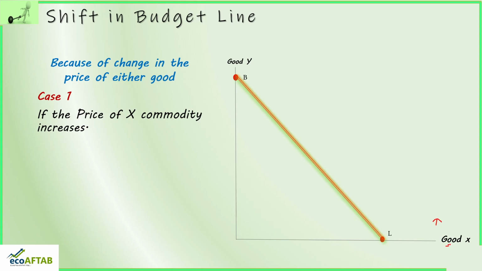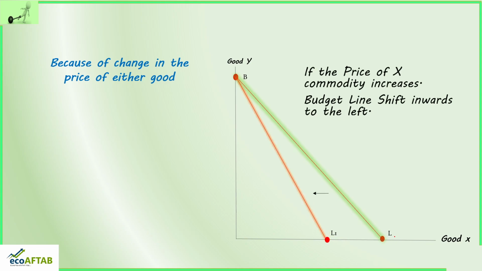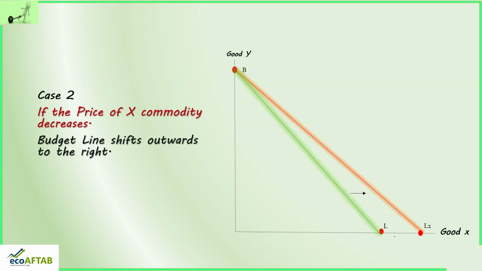Good X has become costly and we don't have enough income to buy it. So automatically this point L will shift. Where will it shift? You can see here the budget line has shifted inwards to the left. So from BL, our new budget line is BL1. So friends, if the price of X commodity increases, the budget line shifts inwards to the left. This is the first case. Next case, if the price of X commodity decreases, the budget line shifts outwards to the right.